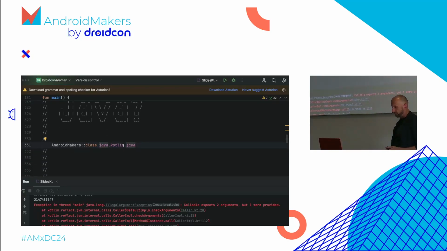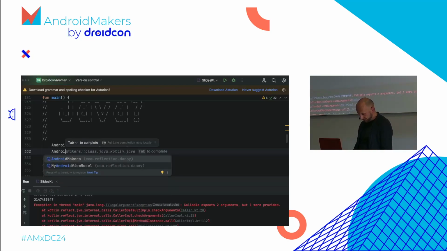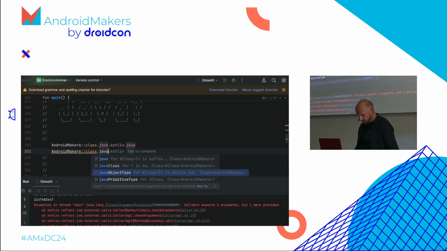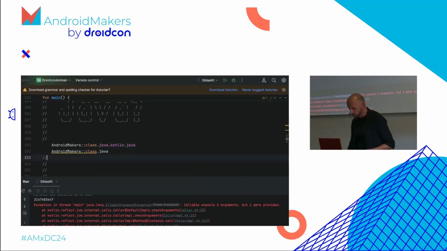So why would you use one or the other? Good question. Let's look at some things that K class gives us that help with these two goals. So let's think about the class Java. You can ask a K class for its Java object type or Java primitive type. Because remember, the things from Kotlin get translated to something different in bytecode, and there's all the boxing happening. So let's look at this amazing implementation I will show you of the Java primitive type. Sorry.